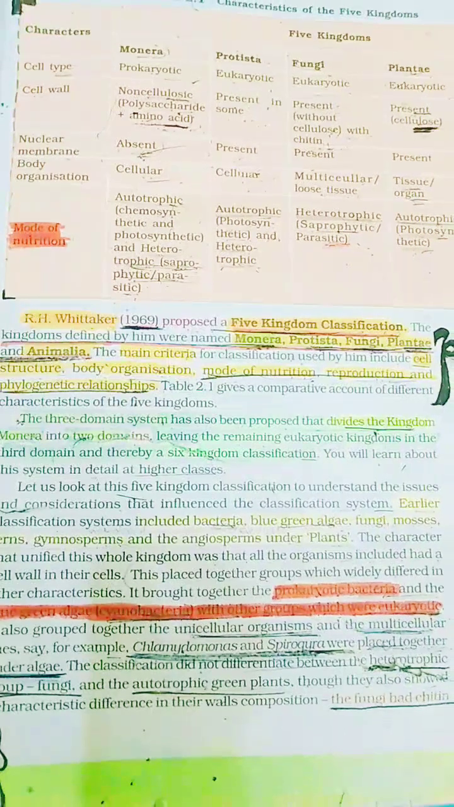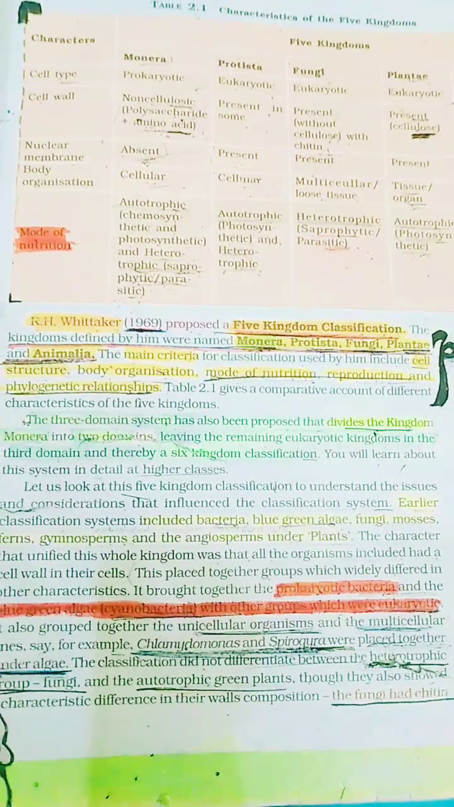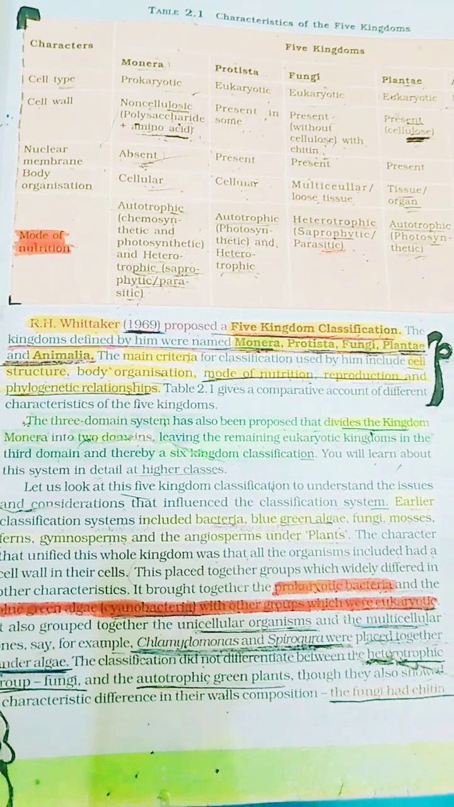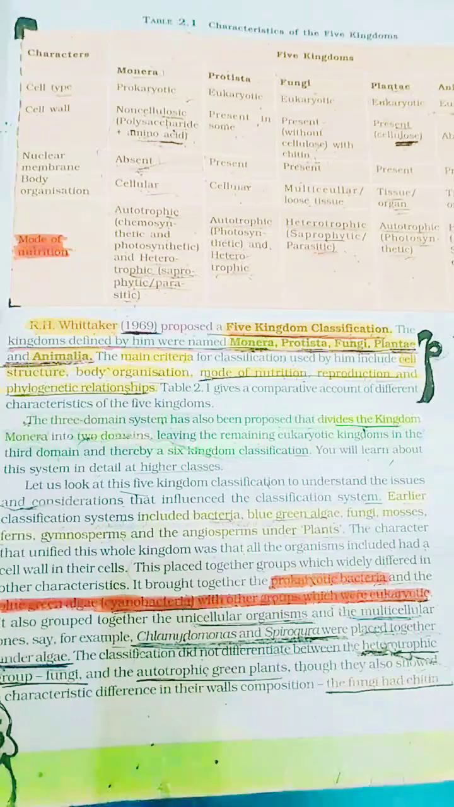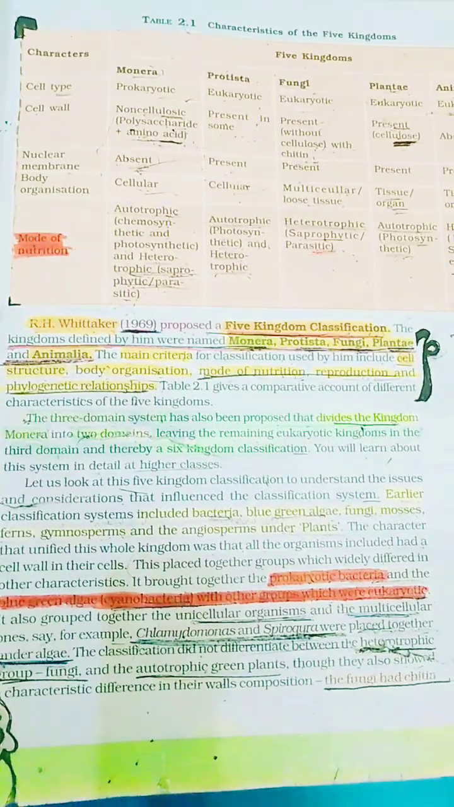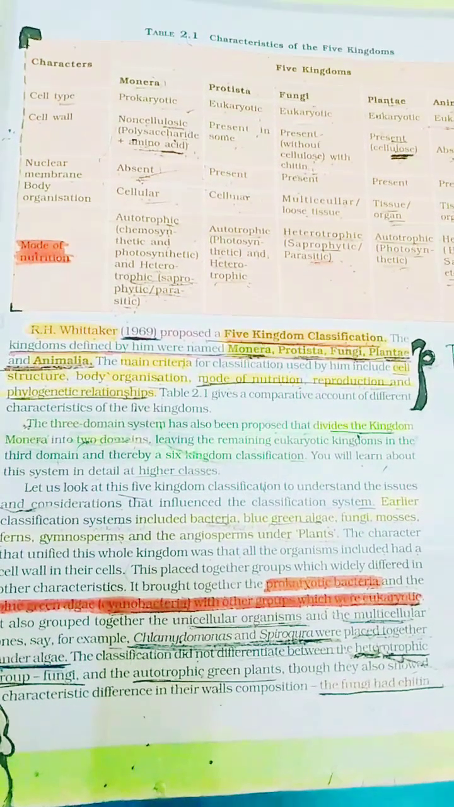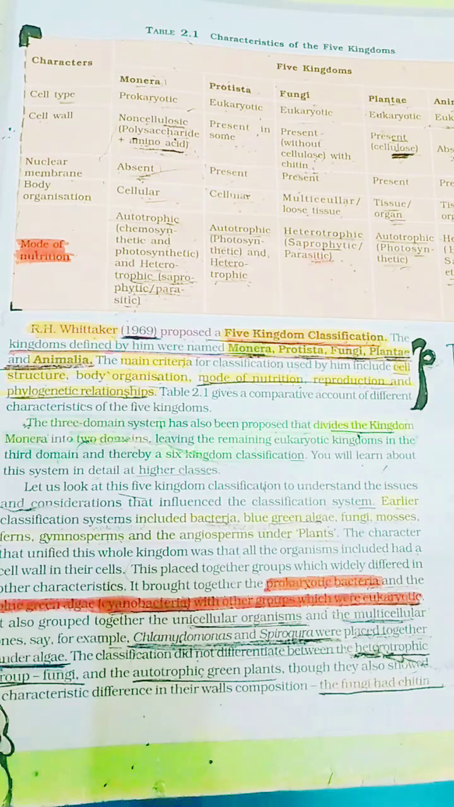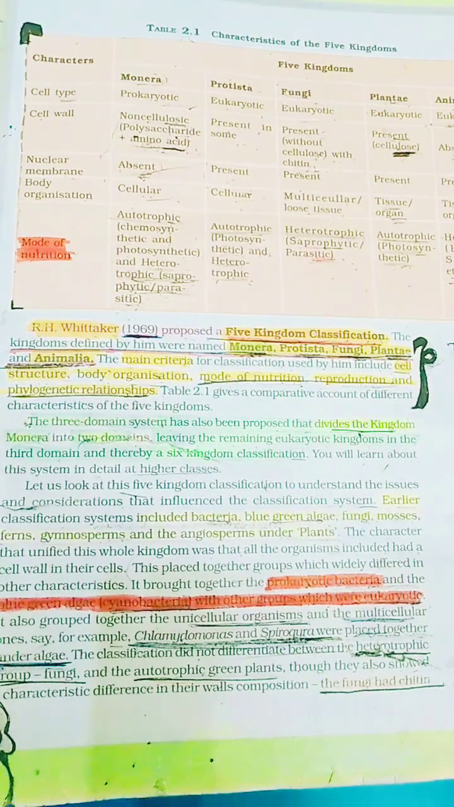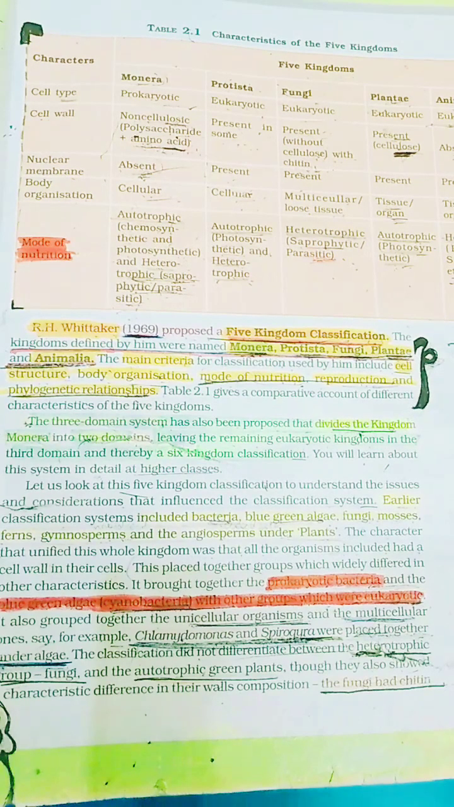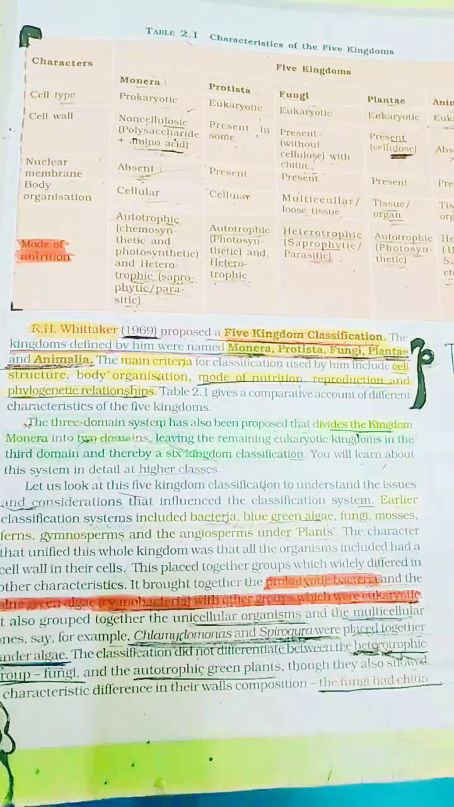R.H. Whittaker in 1969 proposed a five-kingdom classification. The kingdoms defined by him were named Monera, Protista, Fungi, Plantae, and Animalia. Main criteria for classification used by him include cell structure, body organization, mode of nutrition, reproduction, and the phylogenetic relationship. The three-domain system has also been proposed that divides the kingdom Monera into two domains, leaving the remaining eukaryotic kingdoms in the third domain and thereby a sixth kingdom classification.